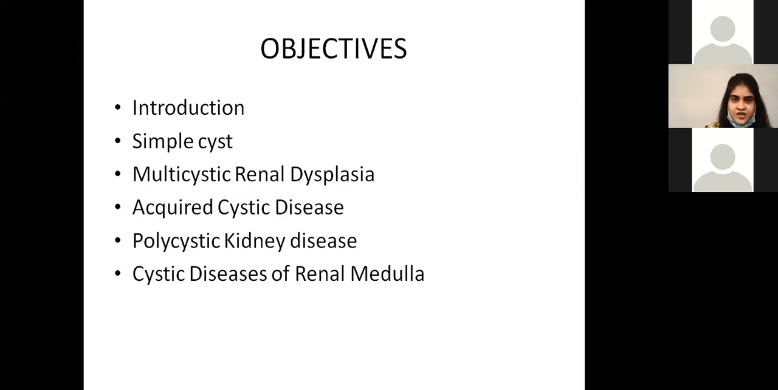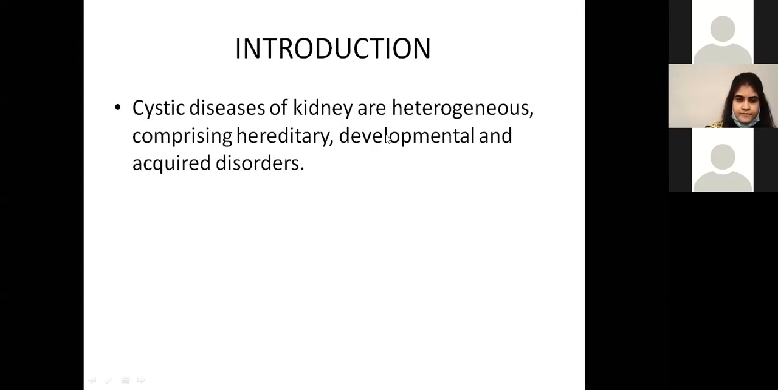renal medulla. During the course of the lecture, if you have any questions, you can put them in the chat, or you can raise your hand and ask. All right, so these are the diseases we're going to be talking about. For the introduction, cystic diseases of kidney are basically heterogeneous, comprising hereditary, developmental and acquired disorders. This is a definition in order to define the idea of cystic disease.